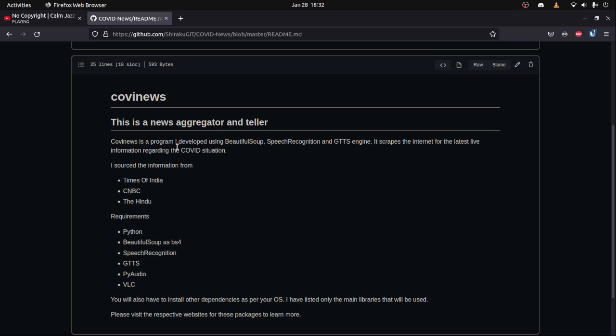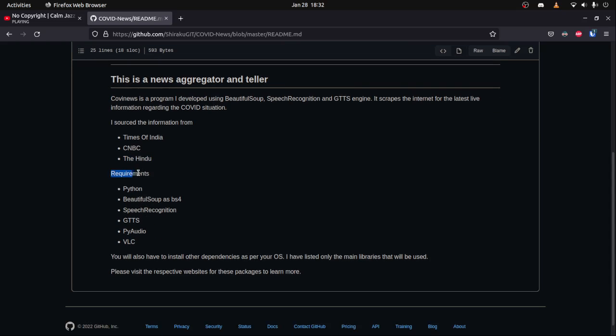So, I highly doubt anybody is watching this from outside of India, but if you are, you're going to have to replace some of the code. So anyways, I sourced the information from three different sites: Times of India, CNBC, and the Hindu.